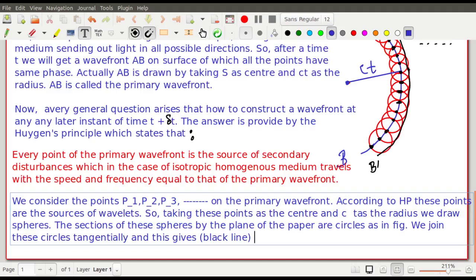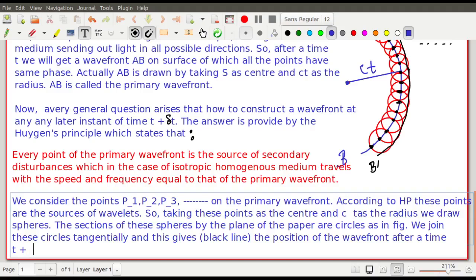This gives the position of the wavefront after a time t plus delta t. And this is known as the secondary wavefront. So this is called the secondary wavefront.